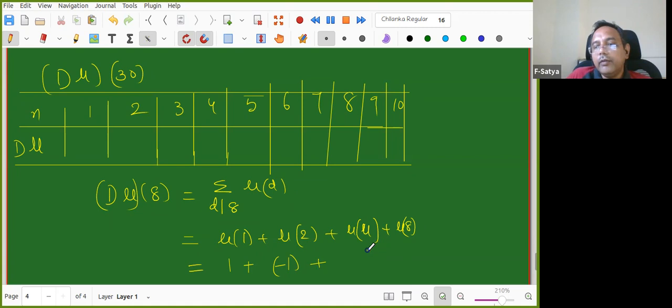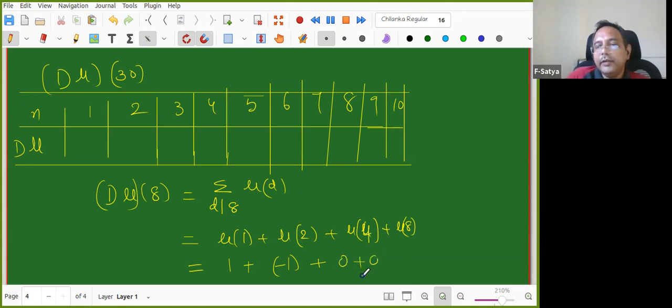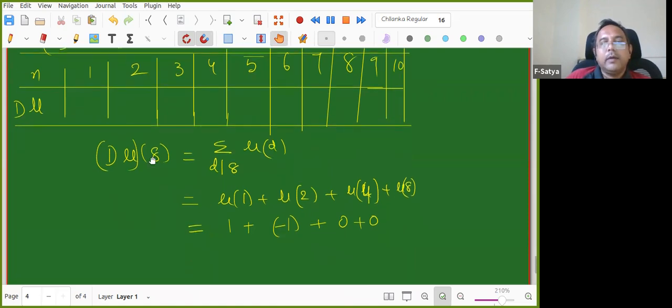Okay. Mu of 4. 0. Mu of 8, 0, because 2 squared is dividing them. They are not square free. Okay, Santosh, what is the answer? Final answer? It is 0.